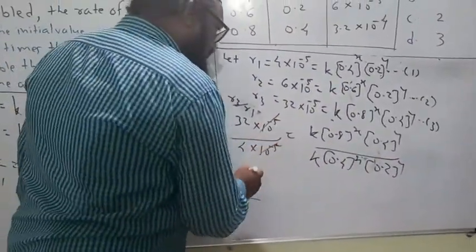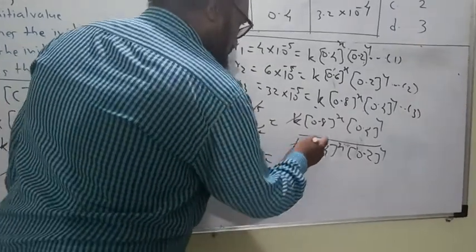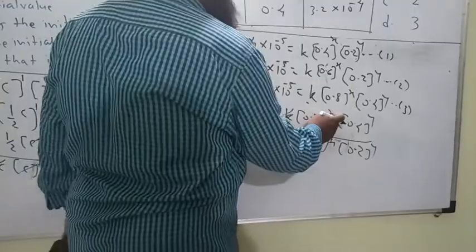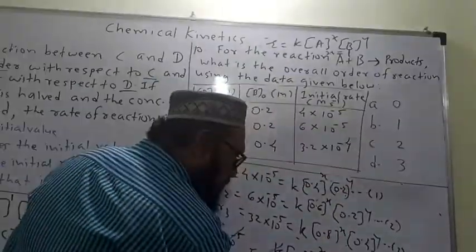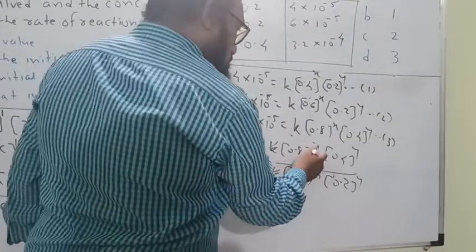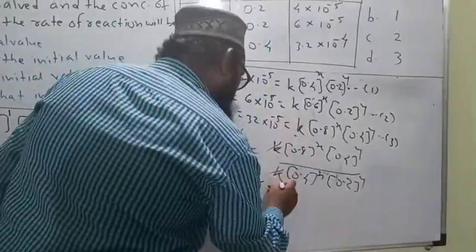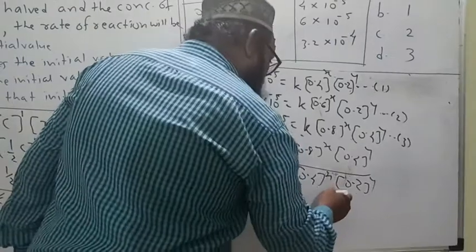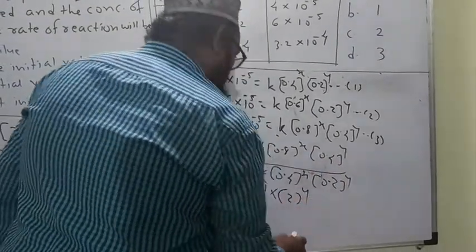These get cancelled, k cancels. 32 upon 4 is 8, and 0.8 upon 0.4 is 2. We know the value of x, x is equal to 1. So 8 by 4 is nothing but 2 raised to x, with x as 1, into 0.4 upon 0.2, which is 4 by 2, equal to 2 raised to y.